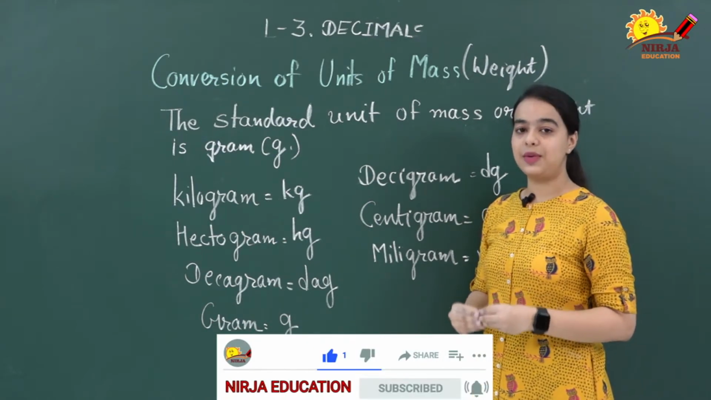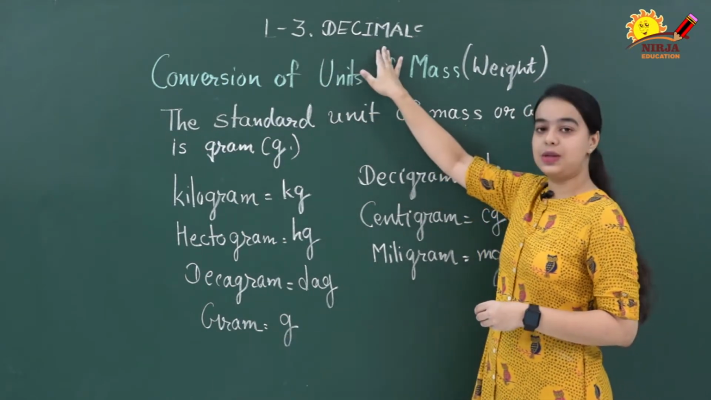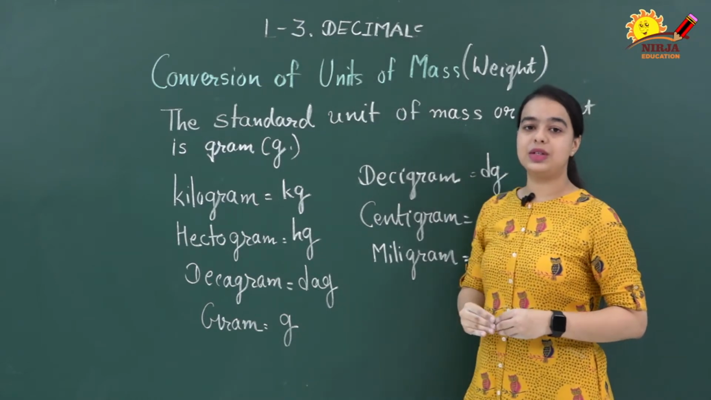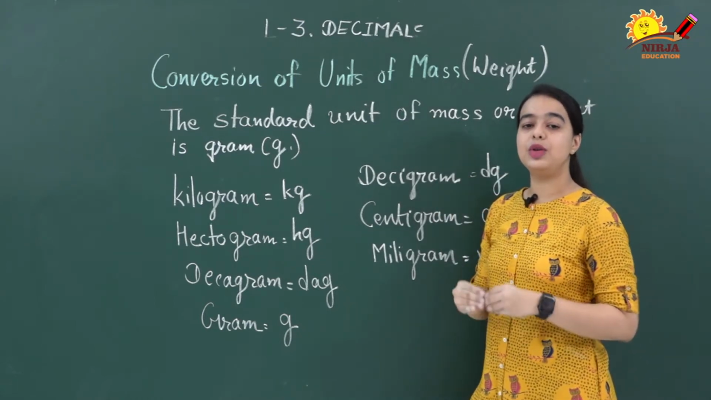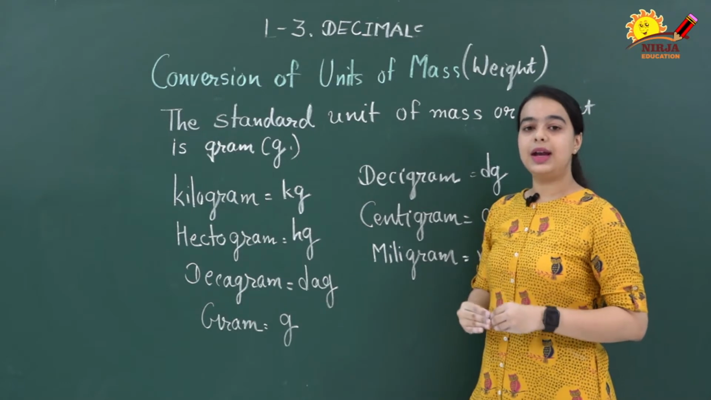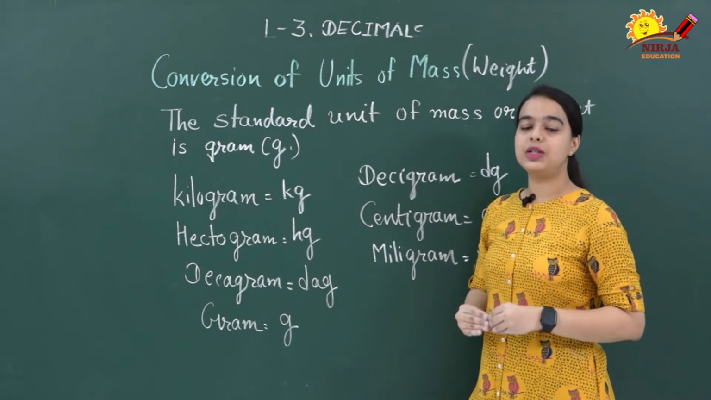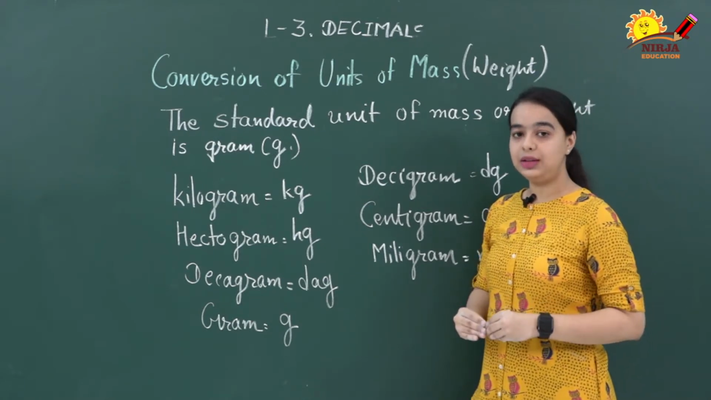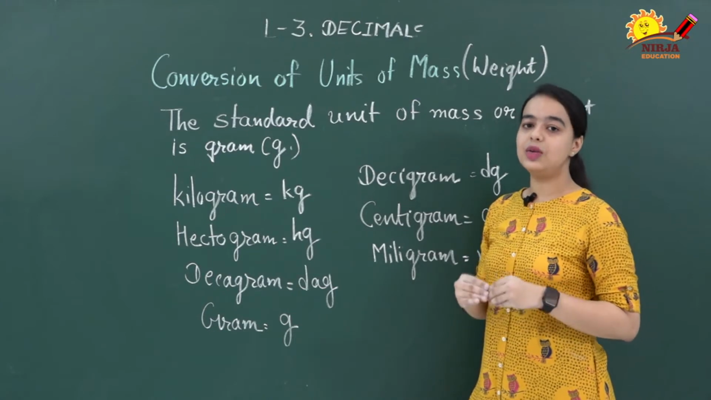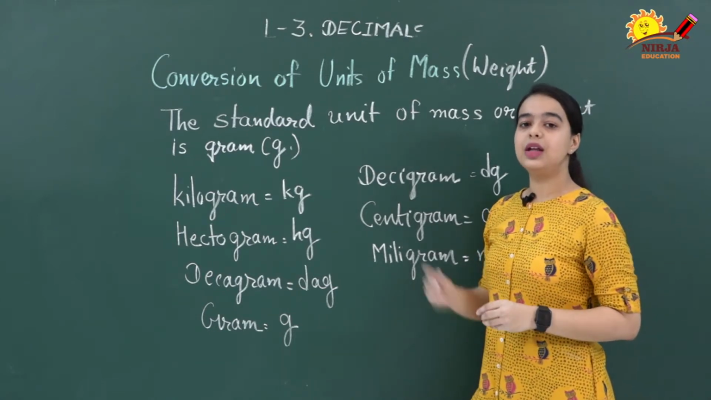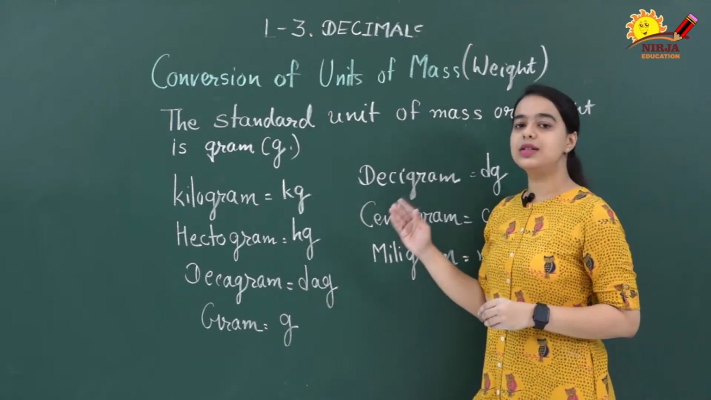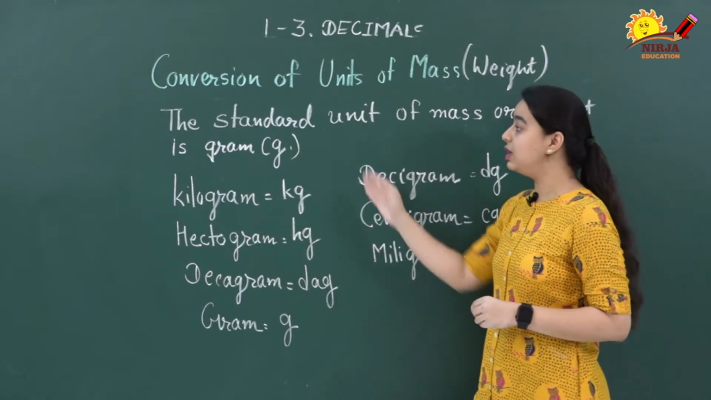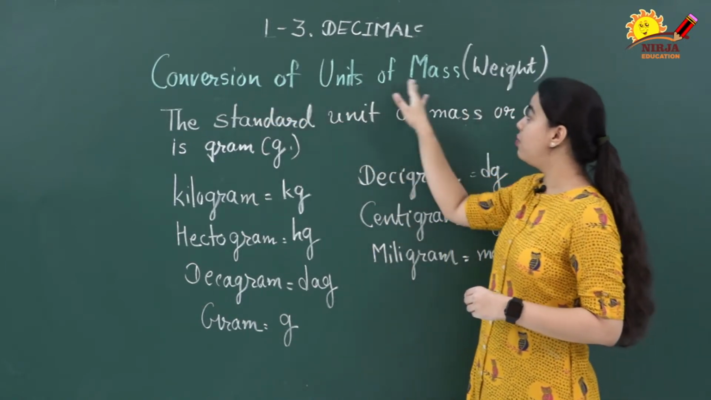This is your class 7th Maths, lesson number 3, decimals. In the previous parts of this chapter, we had discussion about units of measurement. There are 3 main types of units of measurement: units of length, units of mass and units of capacity. From that, units of length we already discussed in the previous part. So today we will discuss conversion of mass.